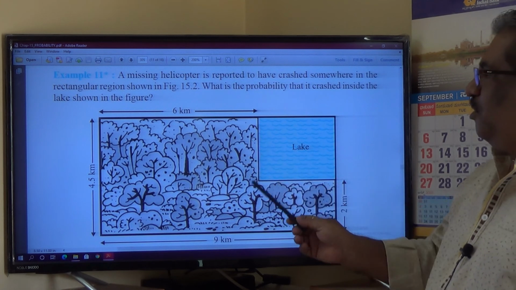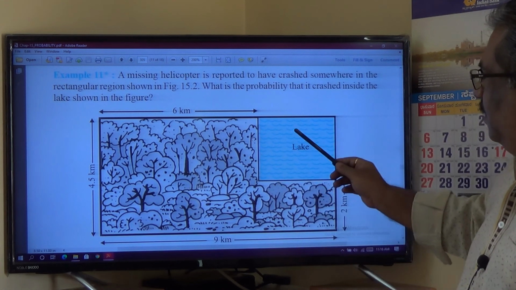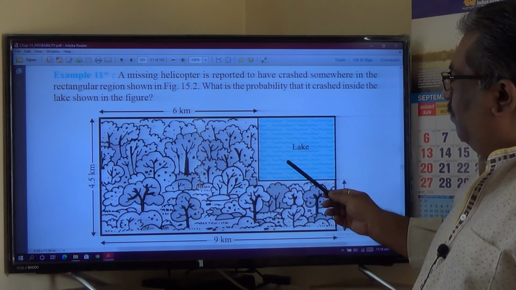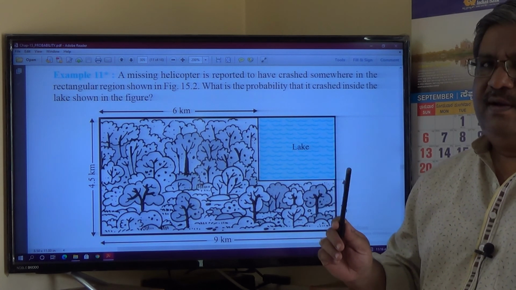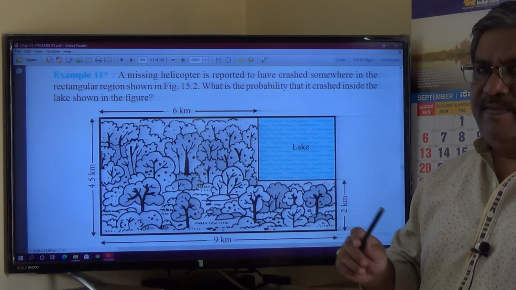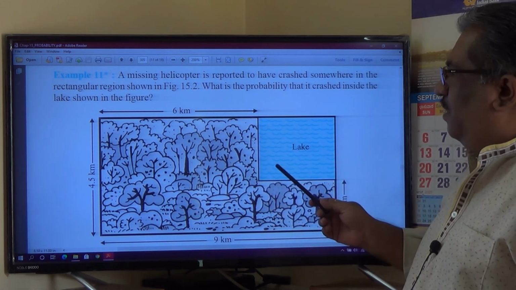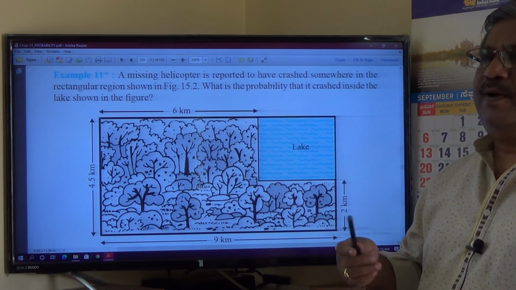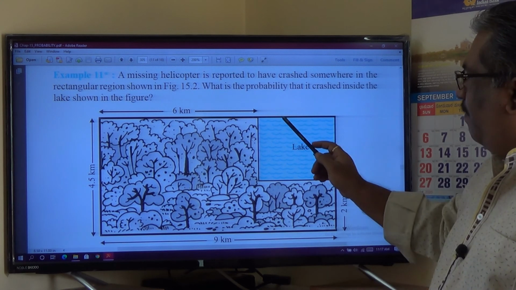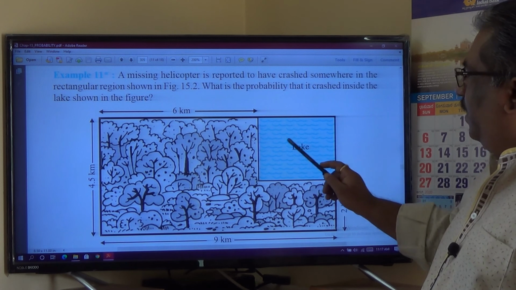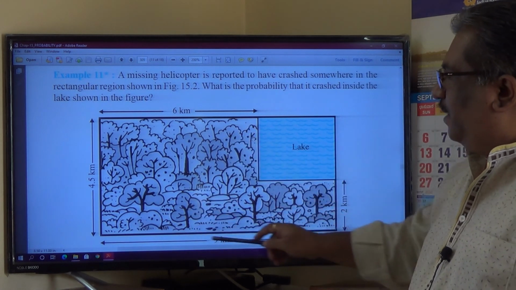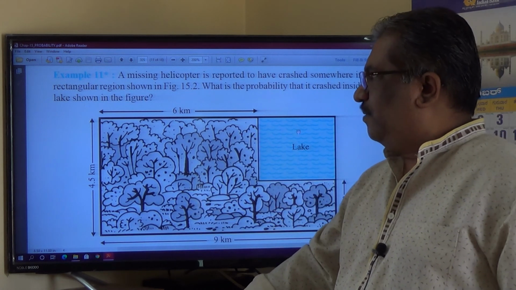For geometrical figures, the desired area will be the outcome favorable to a particular event, and the total area is equivalent to all possible outcomes. So the probability that the helicopter crashed in the lake is equal to the area of the lake divided by the area of the entire region.